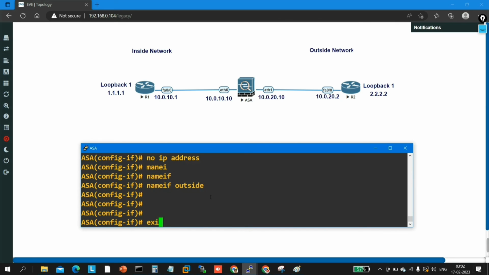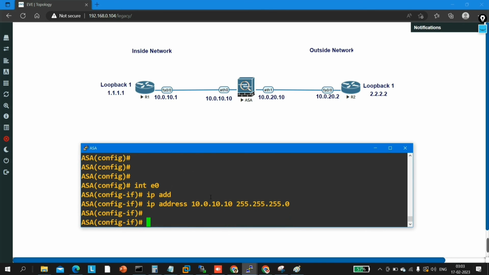Now I am going to configure Ethernet E0. The IP address is 10.0.10.10, subnet mask 255.255.255.0, and nameif inside. Once I hit enter, the security level is configured as 100.